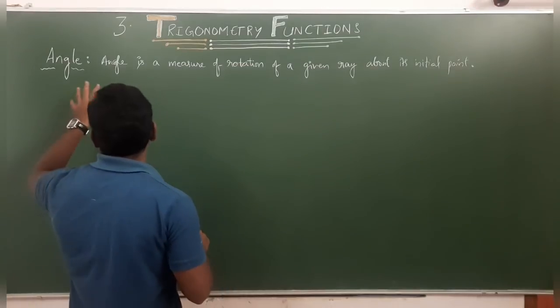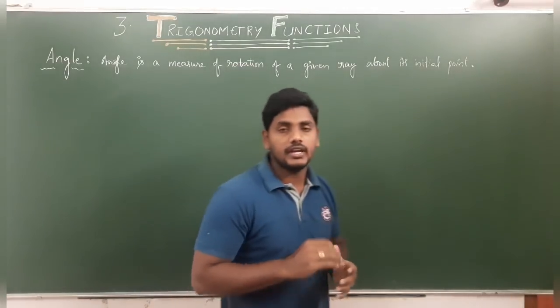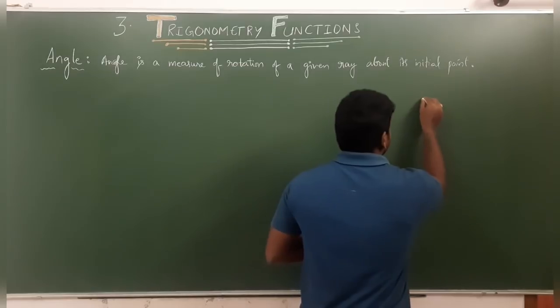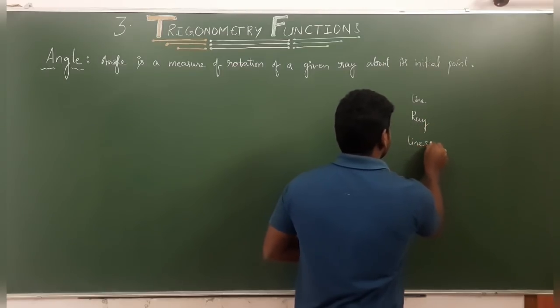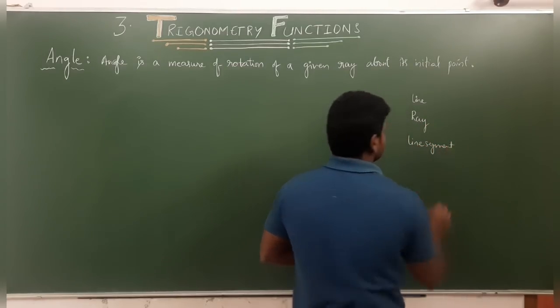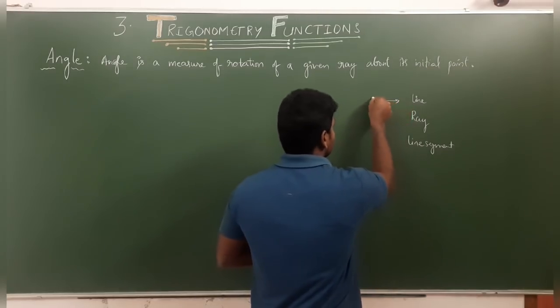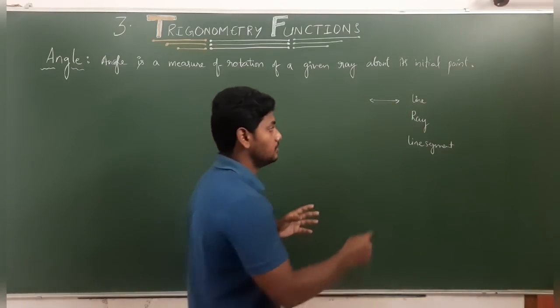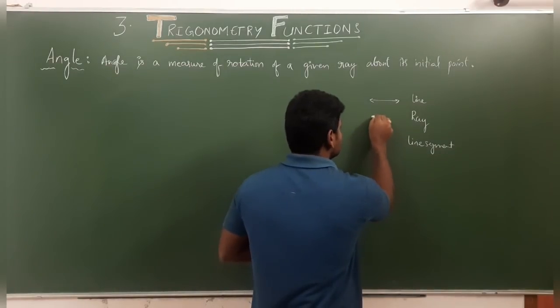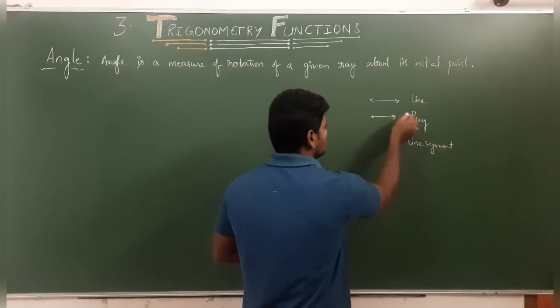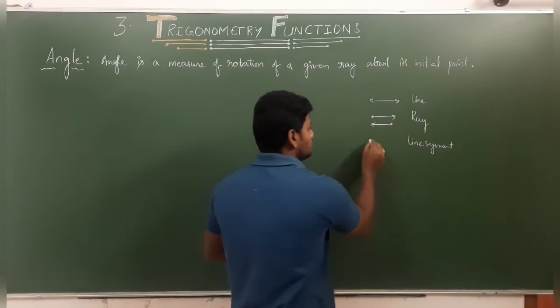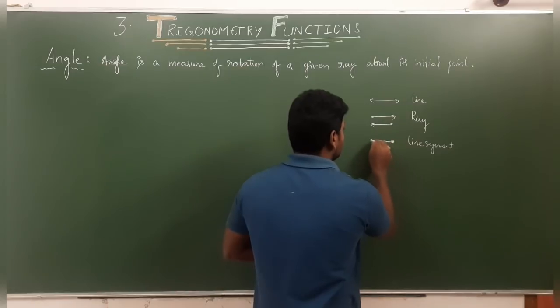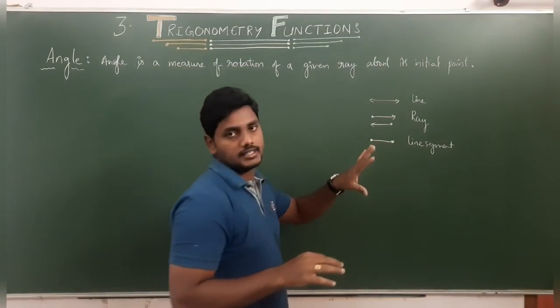This starts with the angle. We know three types: a line, a ray, and a line segment. Line means both sides can be extended. Ray means one side is fixed and the other side we can extend. Line segment is nothing but having end points on both sides. So this will be considered a line segment, right?